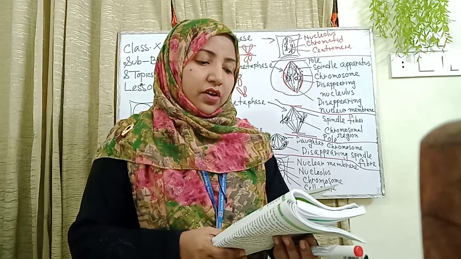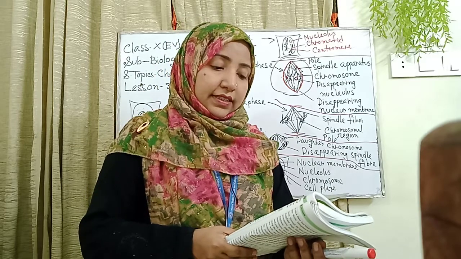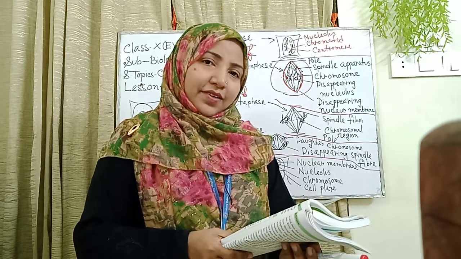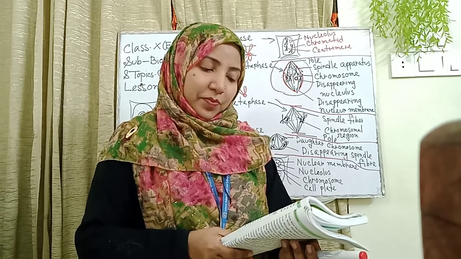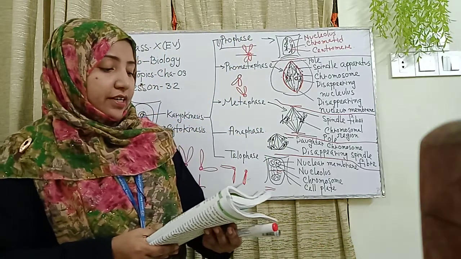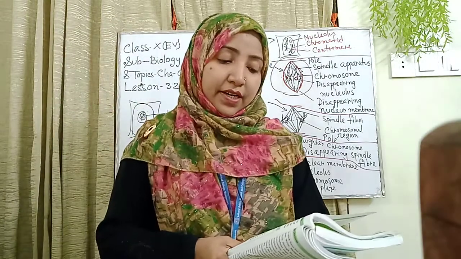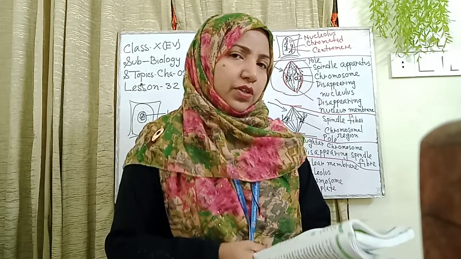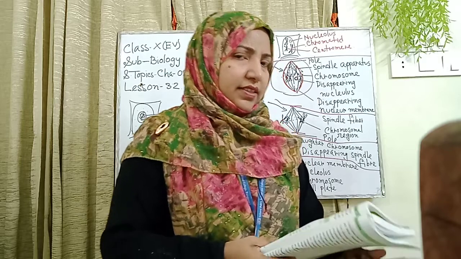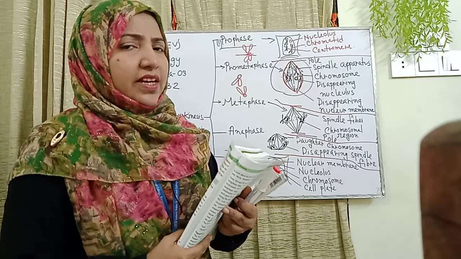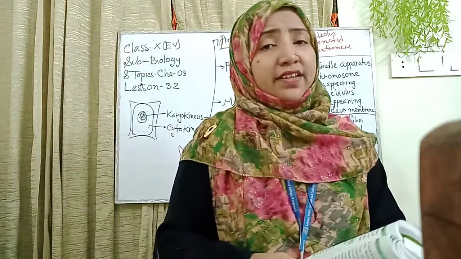Equal distribution of the cytoplasmic organelles is accomplished. As a result, two identical daughter cells are developed. In the case of an animal cell, a contractile ring on the plasma membrane at the equatorial plane pinches off the two nuclei. Dear students, now I have also covered the last stages, the karyokinesis and the cytokinesis.